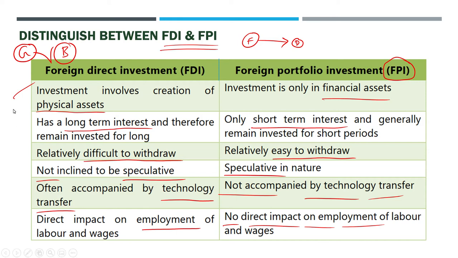And sometimes it can be accompanied by technology transfer also, which means the company which is in India can learn certain things from the foreign investor. A lot of times it happens. Like Indian private banks majorly benefited by international banking companies investing in their shares. Not just investment, the technology transfer also; they have learned a lot of systems, good practices from their foreign counterparts. So technology transfer is something that happens through FDI. So when compared with these two things, FDI is better for a country and economy than FPI.